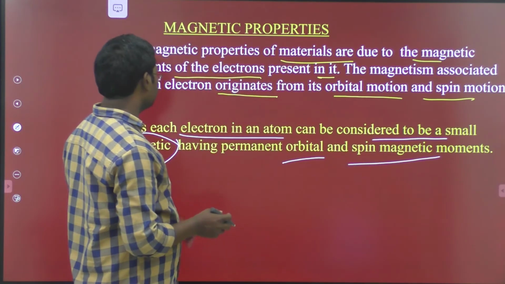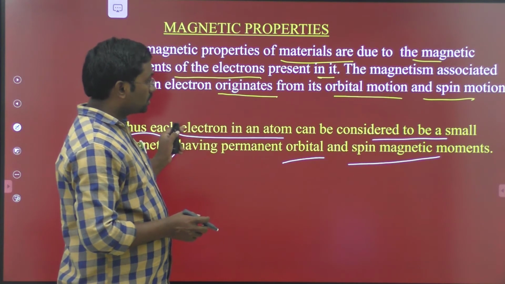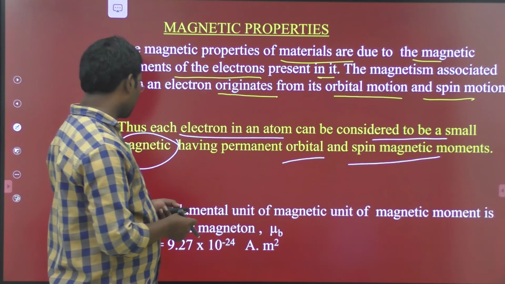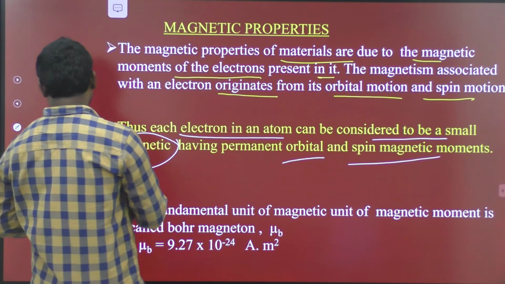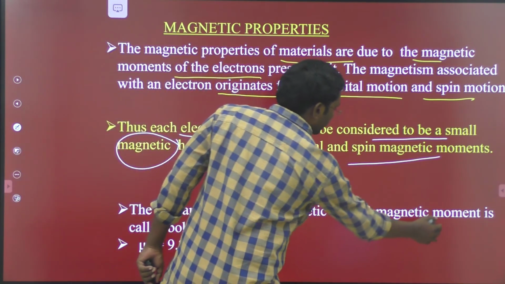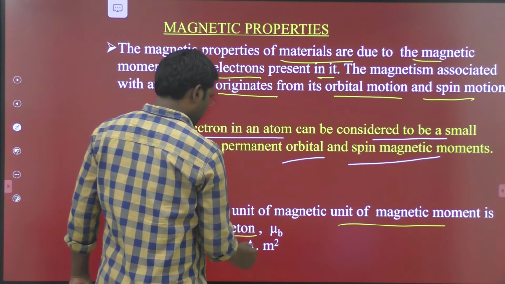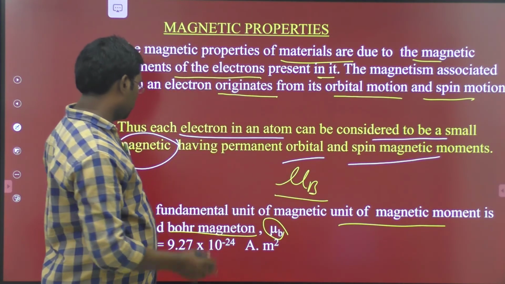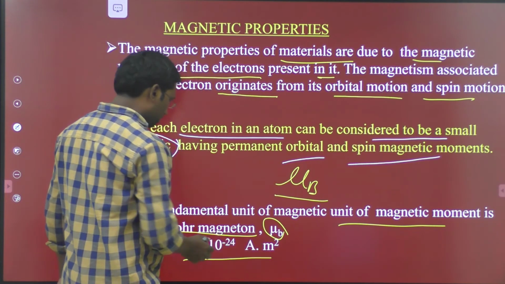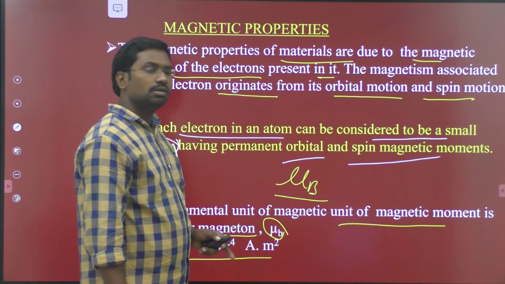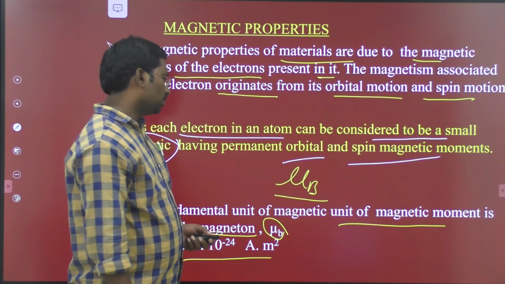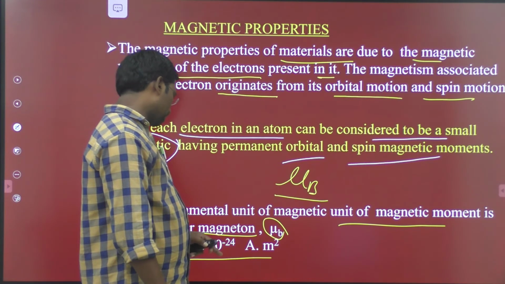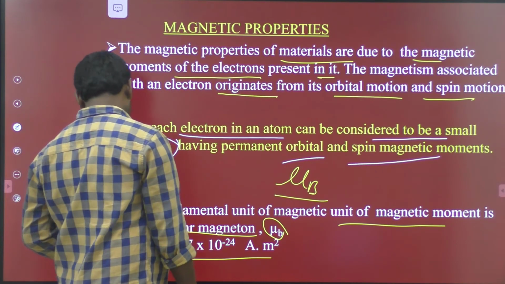The fundamental unit of magnetic moment is called the Bohr magneton, represented by the symbol mu B, which is equal to 9.27 into 10 to the power minus 24 ampere meter square.